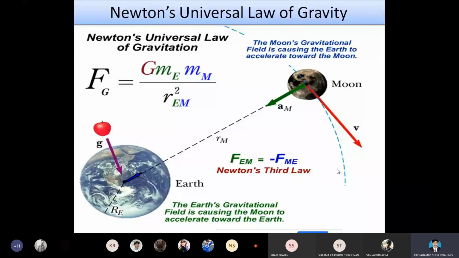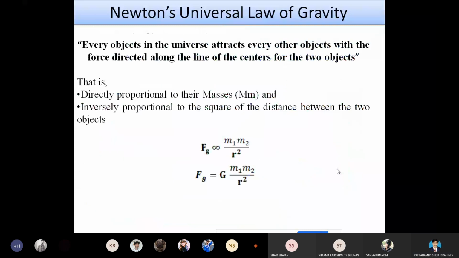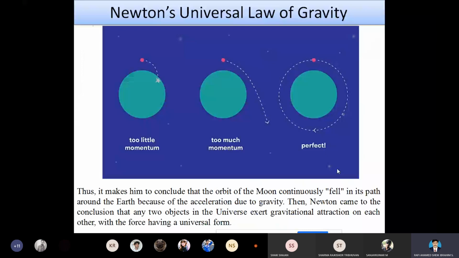The moon is orbiting the earth on its own path without any collision or deviation. This is because forces take place on the two bodies: the force of attraction and the force of repulsion, which here are balanced with respect to the gravitational force. If the momentum is too high, it will keep increasing and then collapse.